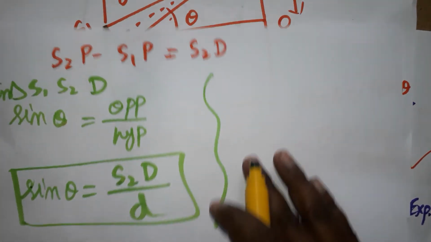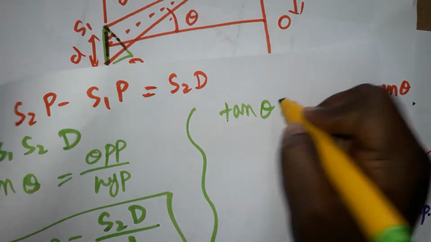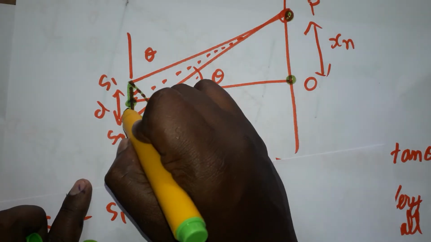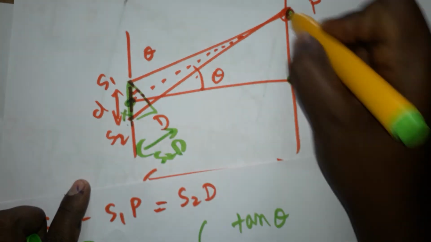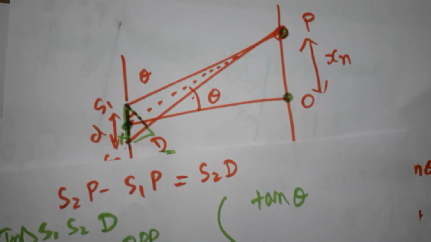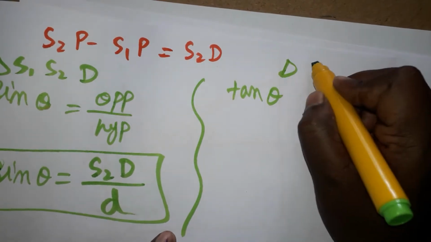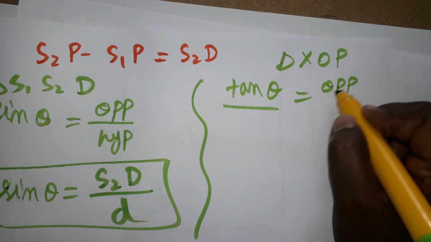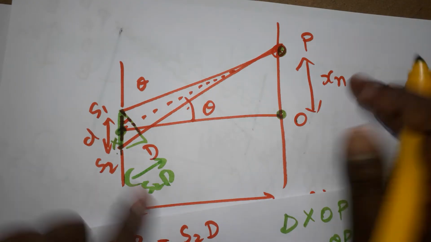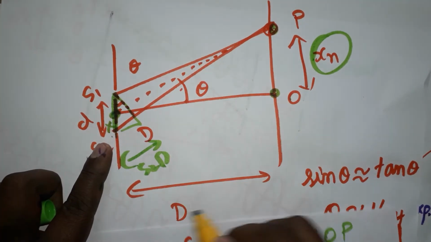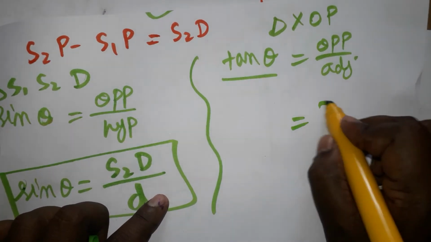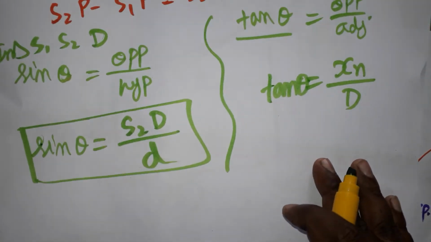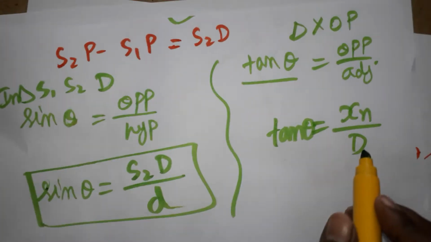On the other hand, I am doing tan theta. I take the triangle from here, taking this point as x, the triangle XOP. Tan theta is equal to opposite by adjacent. In this triangle, the opposite is xn and the adjacent is capital D. So xn divided by capital D is tan theta. So sine theta is approximately equal to tan theta when the angle is small.